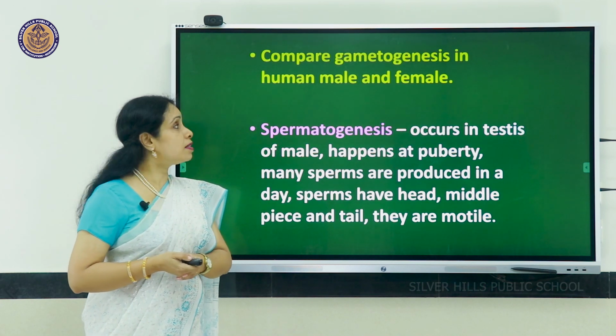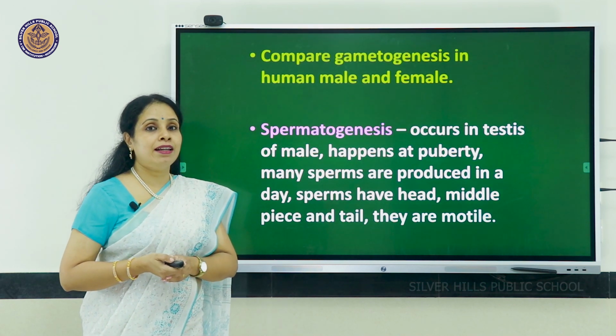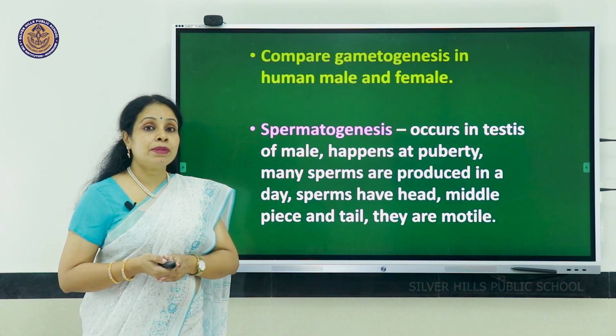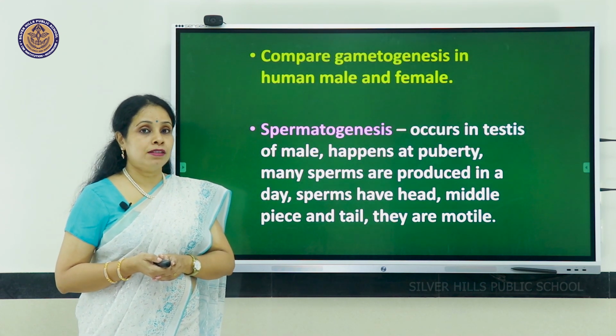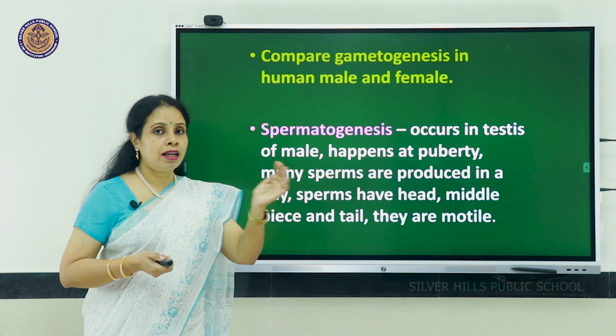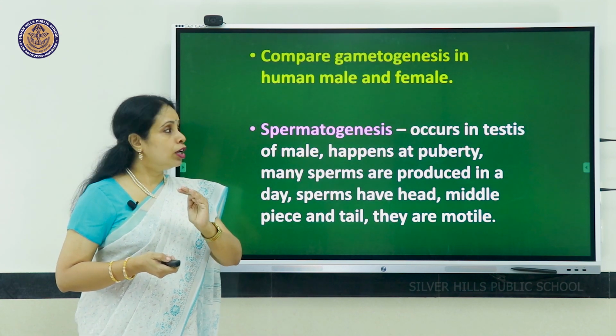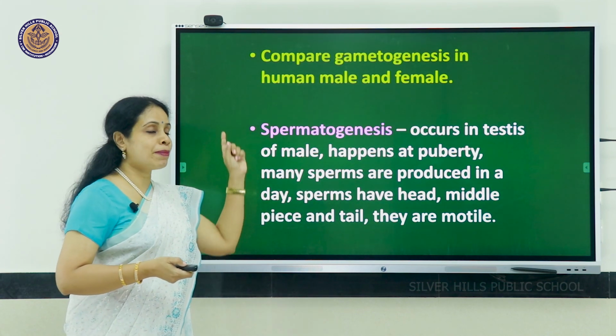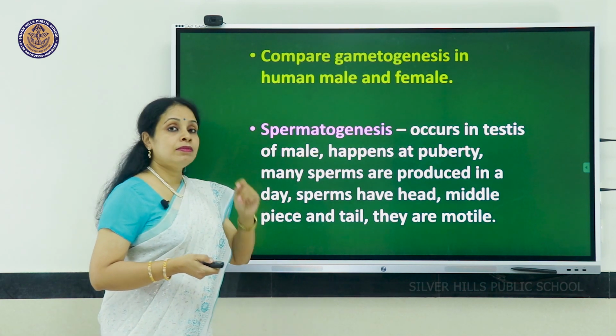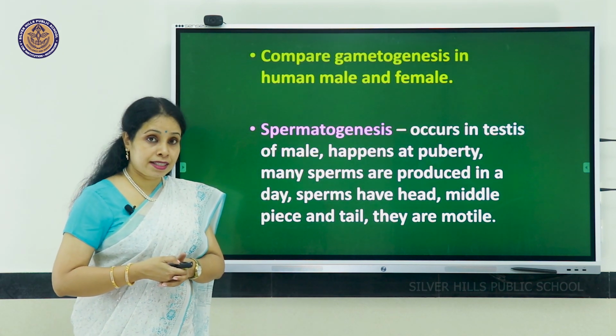Compare gametogenesis in human male and female. Gametogenesis means gametes being formed. That is sperm in male and ovum in female. So formation of sperms is called spermatogenesis. Where does it occur? In the testis.